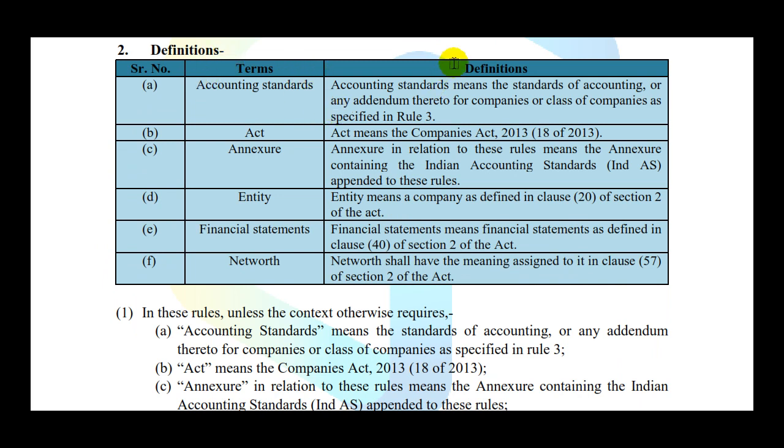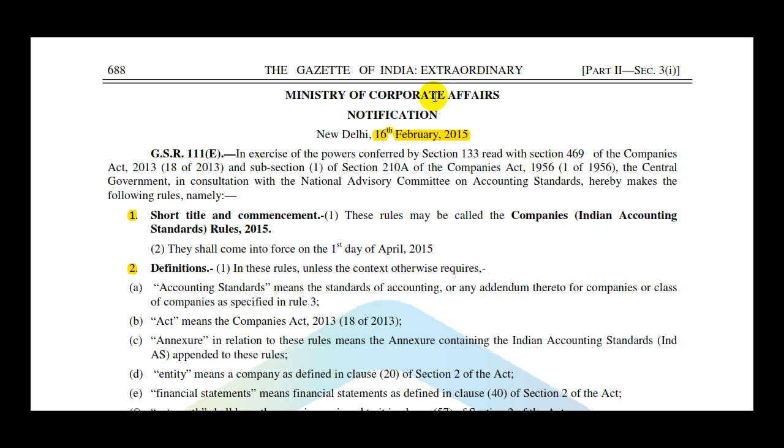Accounting standards. Accounting standards mean the standards of accounting or any addendum thereto for companies or class of companies as specified in Rule 3. So companies or class of companies are discussed in Rule 3. Let's have a quick look here. As you can see, the third rule.